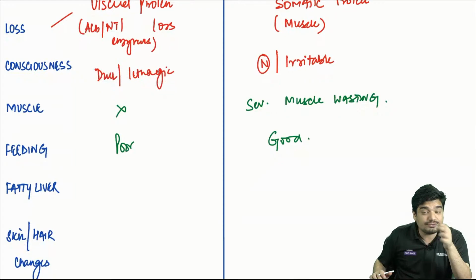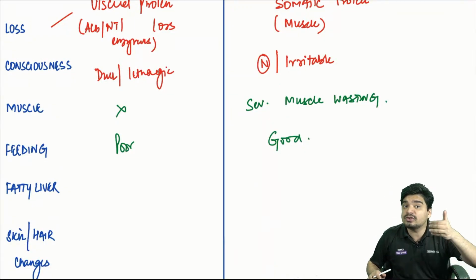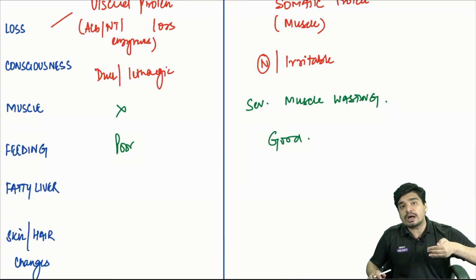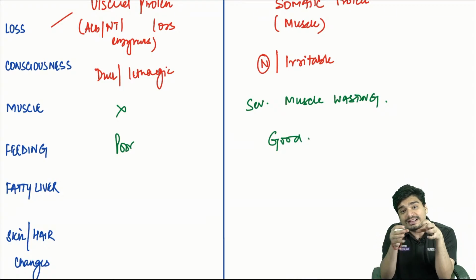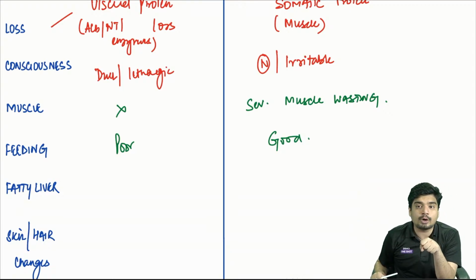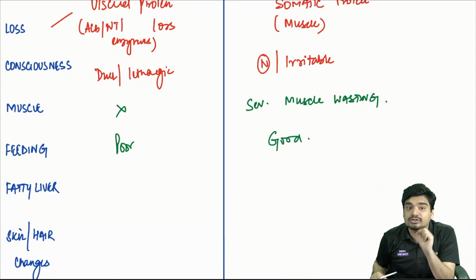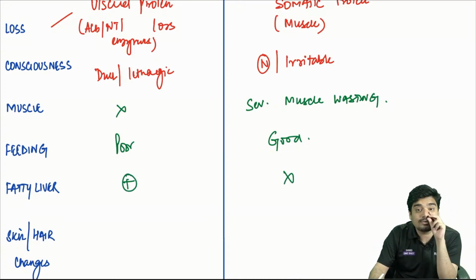Coming to fatty liver. Fatty liver is characteristic of Kwashiorkor. See, when you lose visceral proteins, you'll also lose lipoproteins. If you lose lipoprotein, what's going to happen? All the fatty acids and all the fat will stay inside the liver. It will not get transported to the other parts of the body because there is no lipoprotein in Kwashiorkor. That's why fatty liver is there in Kwashiorkor. It is not there in marasmus.